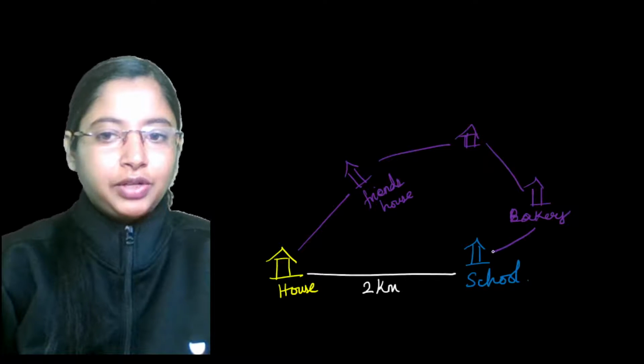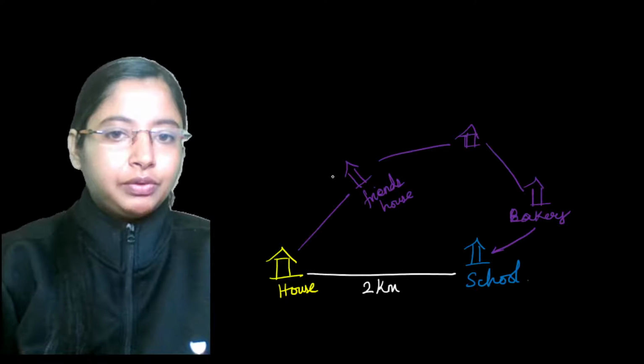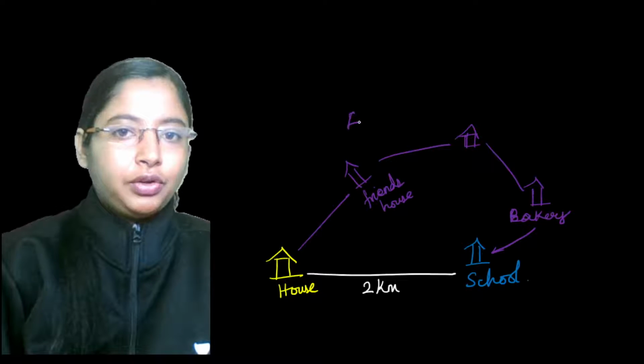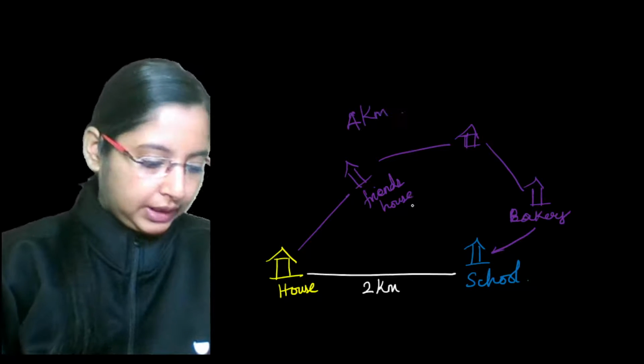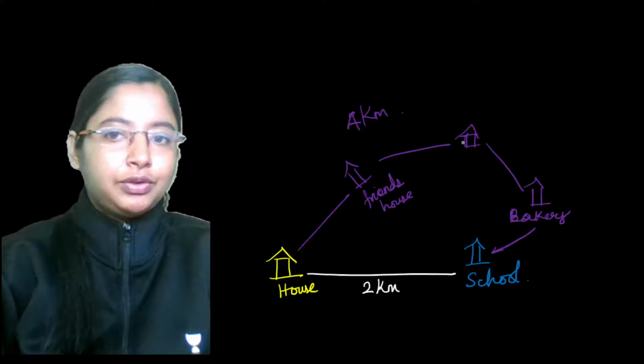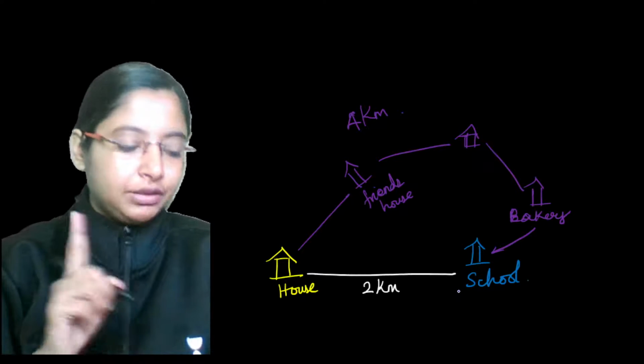And from there you're reaching your school. Now for you to go through this entire thing, let's say it took you 4 kilometers. This entire route from your house to your friend's house to your tuition center, then to the bakery, and then to your school. Now between these two, which is distance and which is displacement?